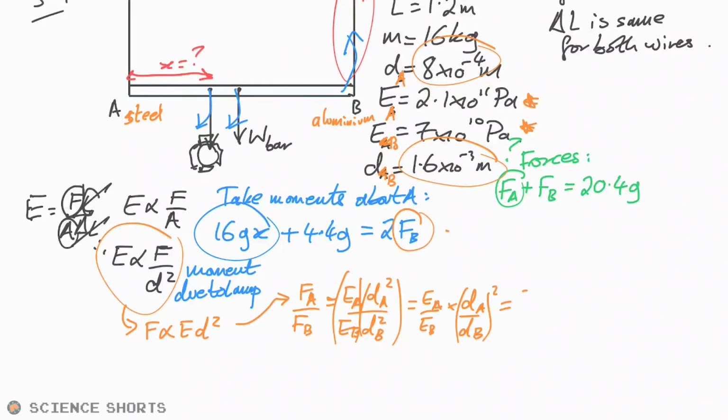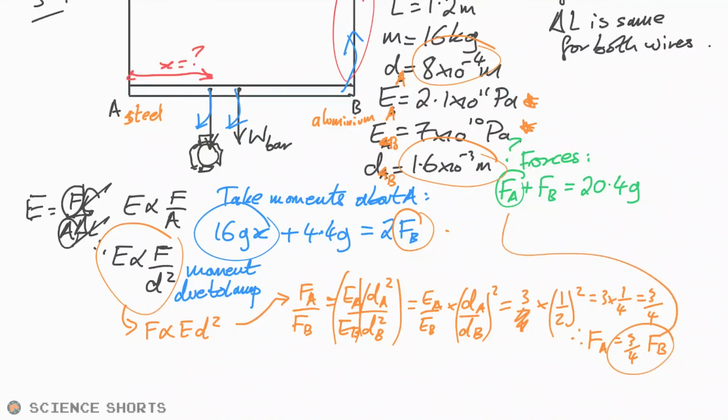So I'm just going to say 3 divided by 1, and so, well, that divided by 1 just disappears, doesn't it? Then I'm going to times that by the ratio of the diameter squared. So dA, we can see that that is half the size of dB. So therefore I'm going to say half, but that is squared. And so essentially what we have is 3 times a quarter, or in other words, 3/4. So therefore FA over FB is 3/4. So we can say FA is equal to 3/4 FB.